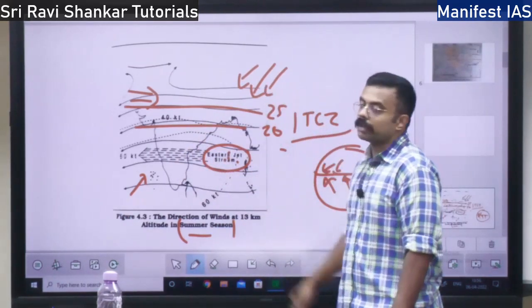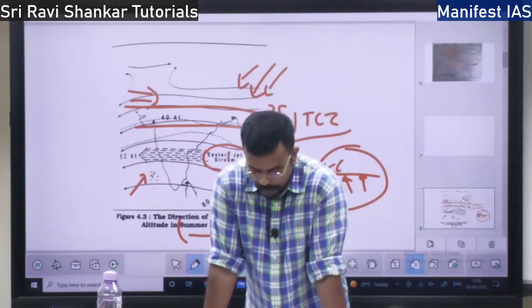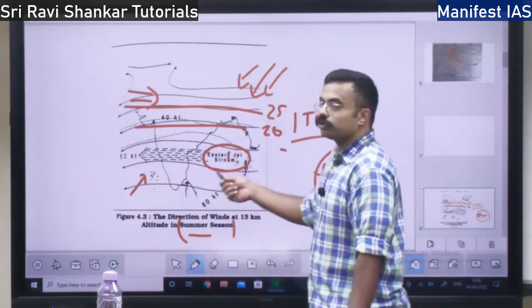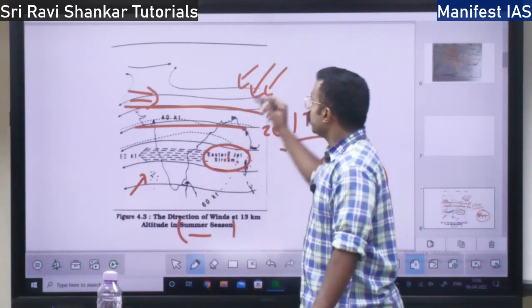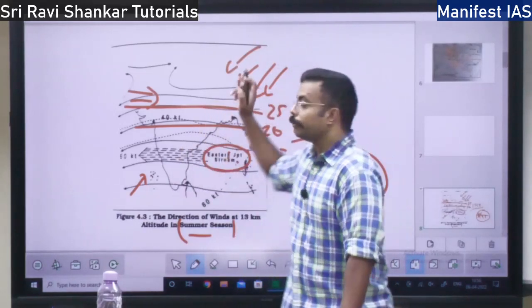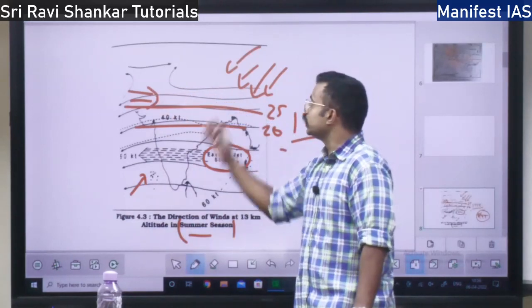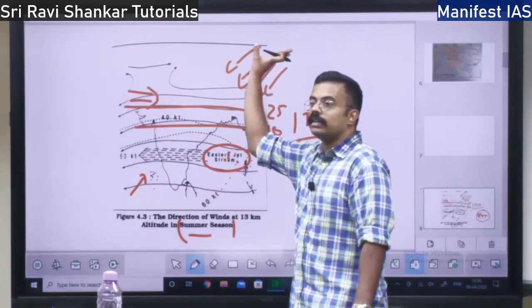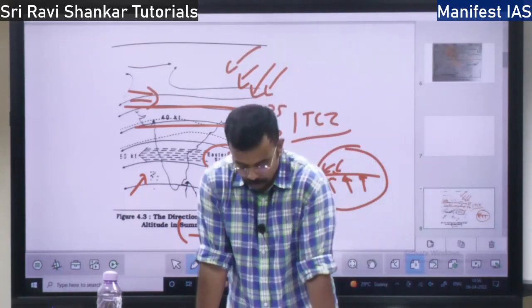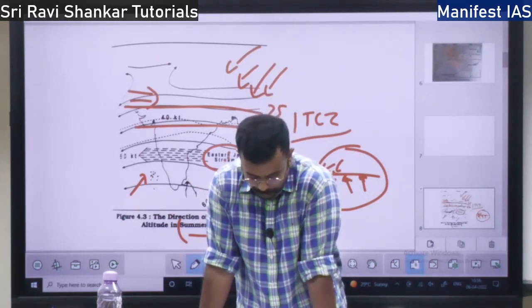So during the month of November, December, you have the northeast monsoon, whereas the southwest monsoon is during June, July, August, September, because the ITCZ moves south and attracts the winds from the northeast direction. So that is the concept of ITCZ and its impact on the rainfall over India, right?